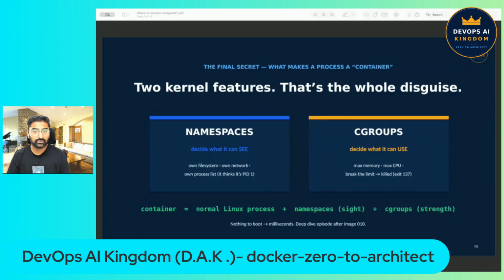Namespaces decide what the process can see. The process gets its own private view of the file system, its own private network, its own private list of processes inside the container. Your application genuinely believes it is process number one on its own private machine.